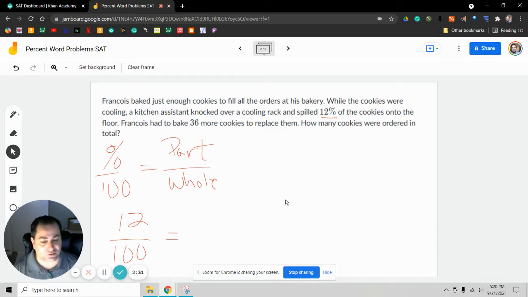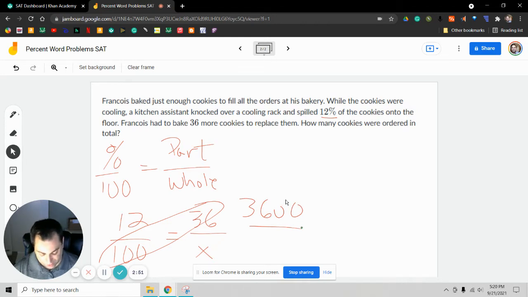Now we have to ask ourselves, is the 36 cookies that were spilled, is that all the cookies? It is not. It is part. From here, we're going to cross multiply. 36 times 100 is 3,600. Dividing by 12, the number we didn't use, we can see that they baked 300 cookies total.